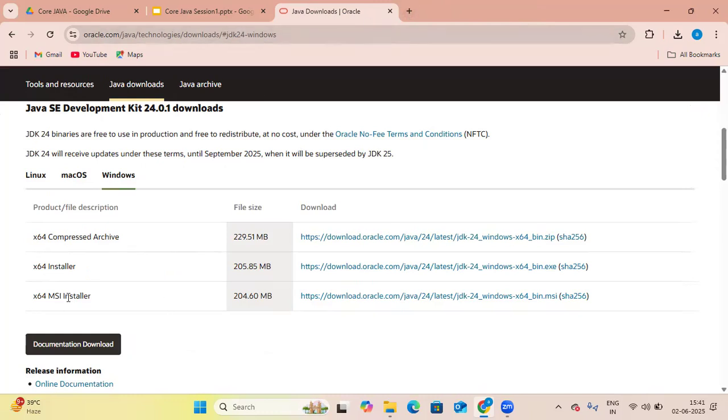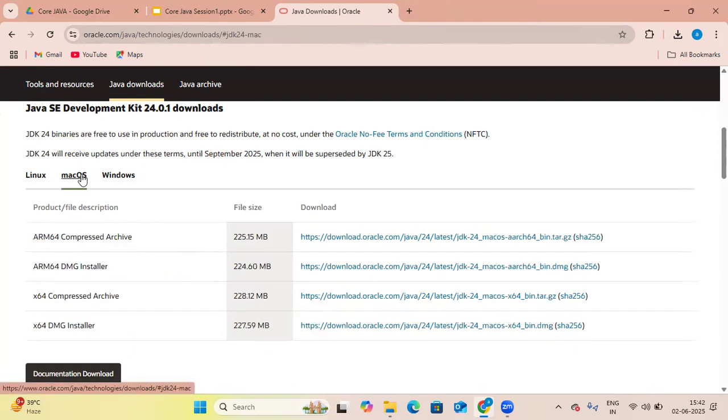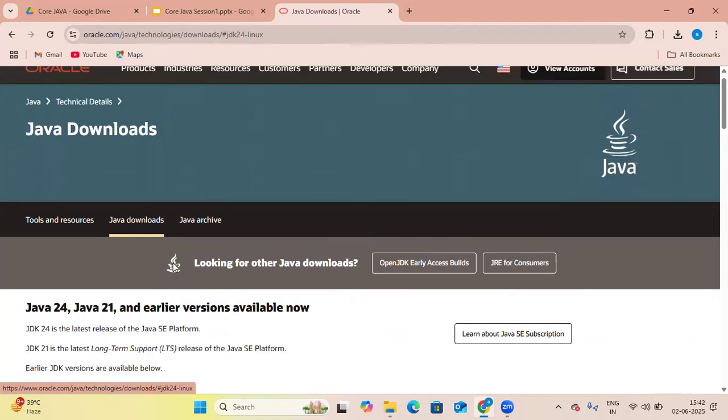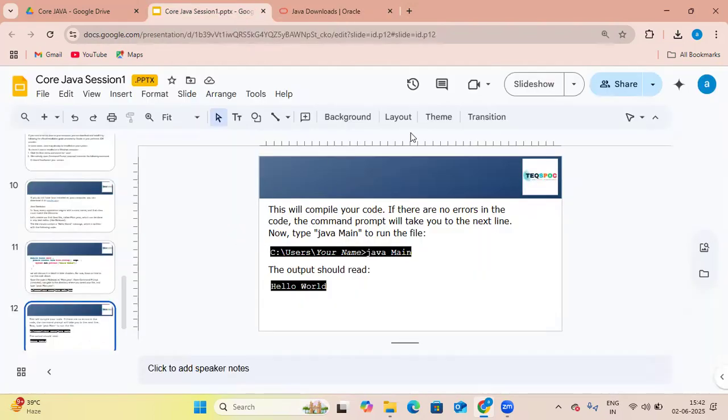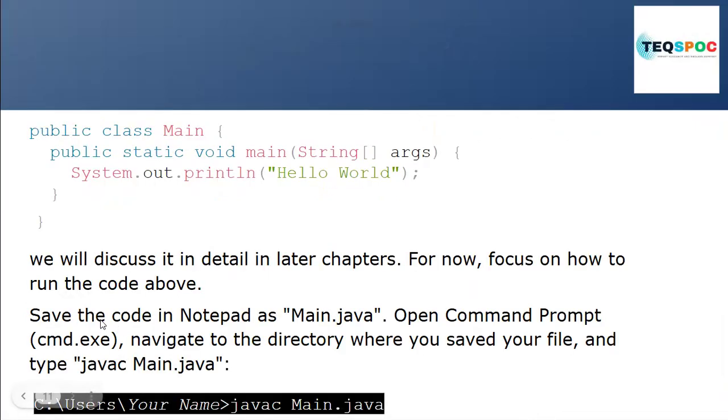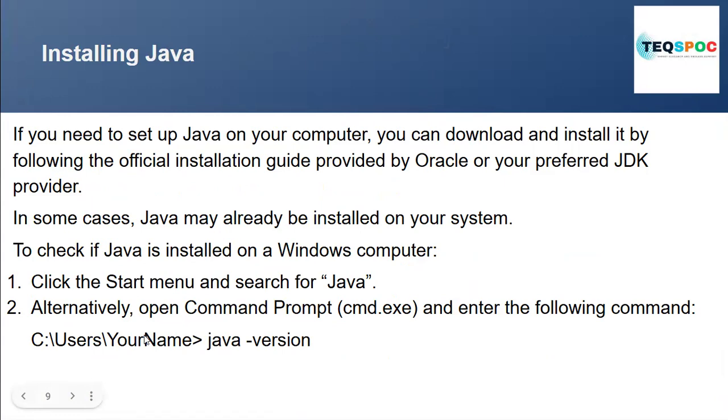Basically, the majority of people use Windows. Some people use Mac. For Windows, you install the 64-bit installer, the exe file. For Mac, you go here and install according to your system configuration. Similarly for Linux. So we have seen the command prompt, and we have seen Oracle.